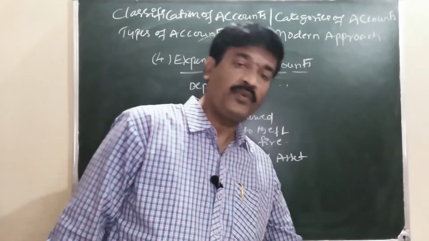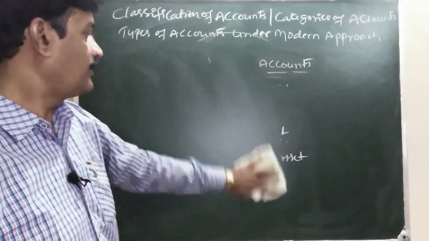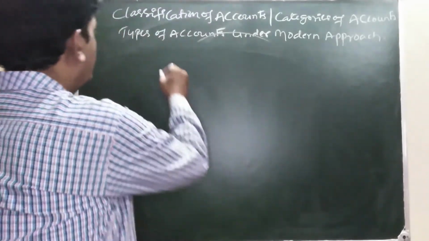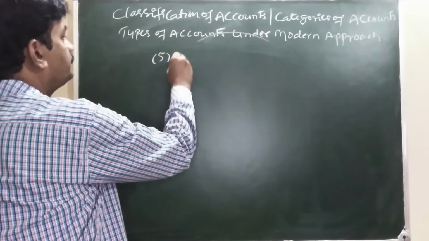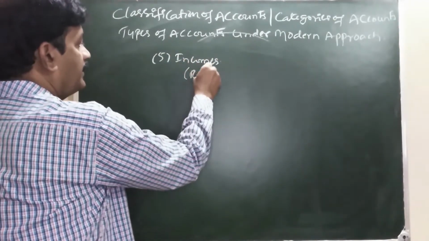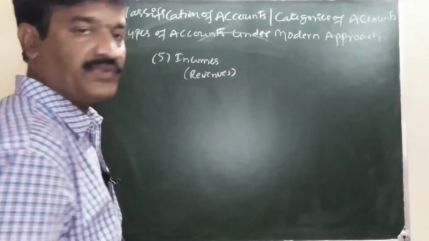Now I am moving to the last one. It is the fifth one. Incomes, bracket, revenues, means incomes is also known as revenues.